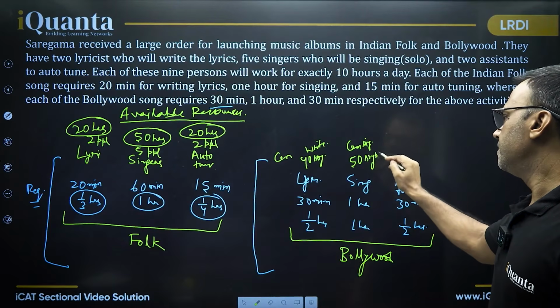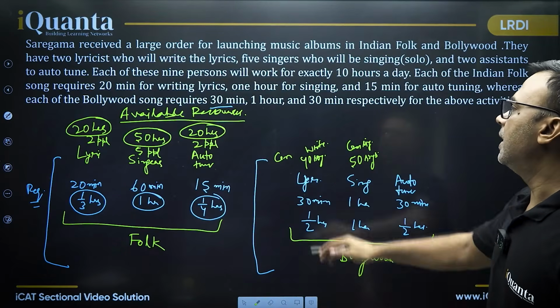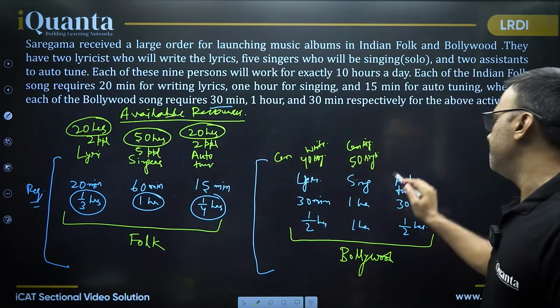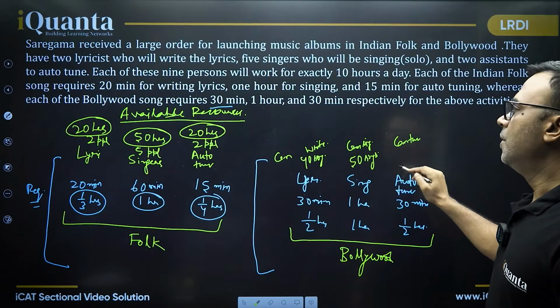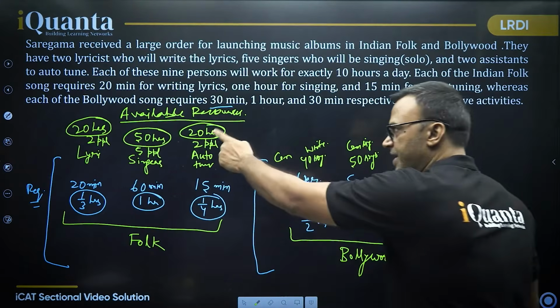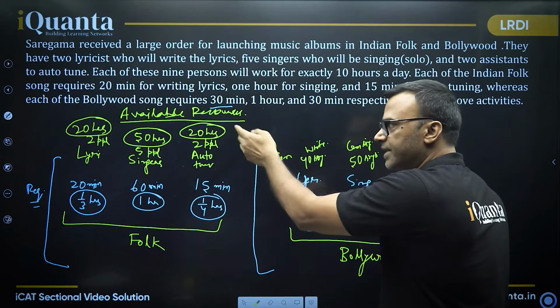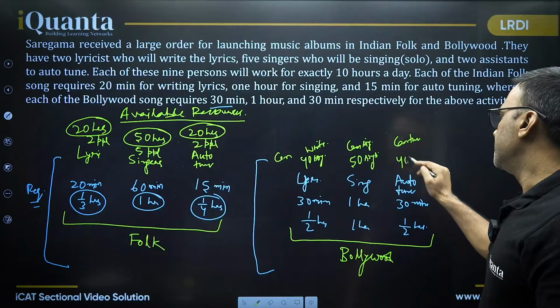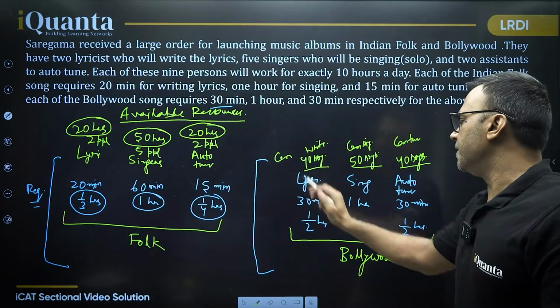Very good. Auto-tuning, I need half an hour for one song and available is 20 hours. That means I can auto-tune, see, 20 hours and half hour. So in 1 hour you can auto-tune 2 songs, right? That's how we are calculating. So 40 songs. So what is the maximum number of songs that can be completed?